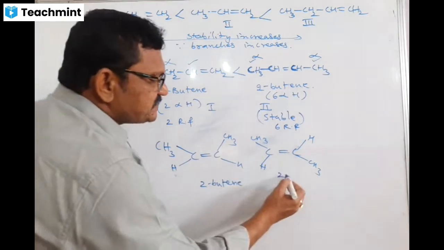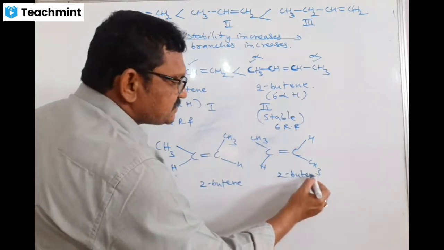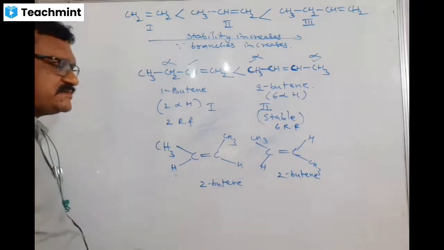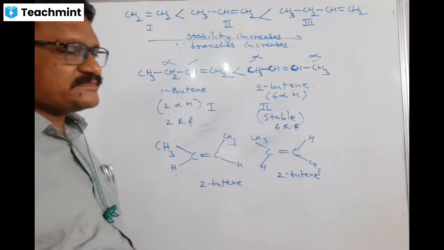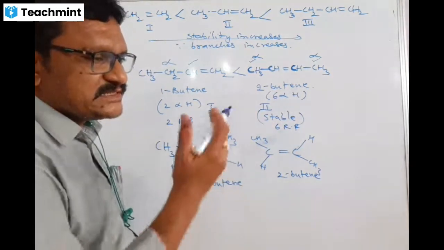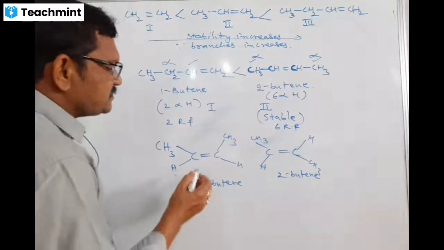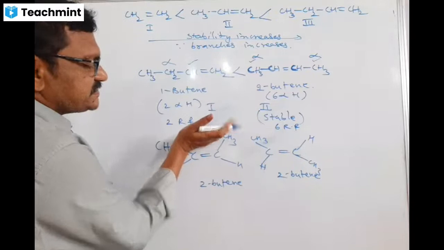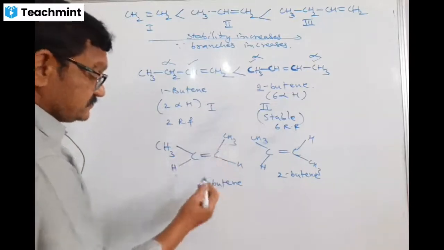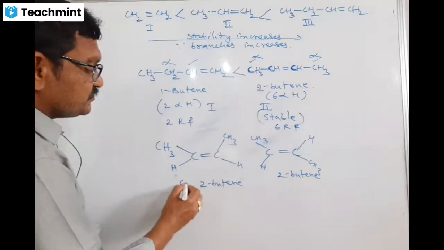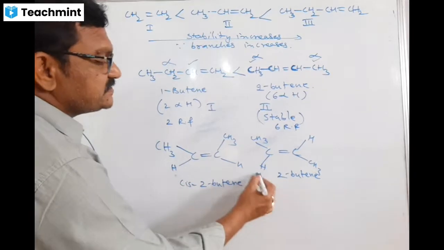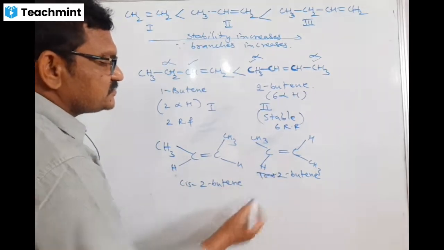Both have the same structure, no difference, but the spatial arrangement is different. These are geometrical isomers. This is a second type of isomerism, stereoisomerism, nothing but geometrical isomerism. Here the methyl groups are present on the same side, near each other, so it is cis-2-butene. This is trans-2-butene.